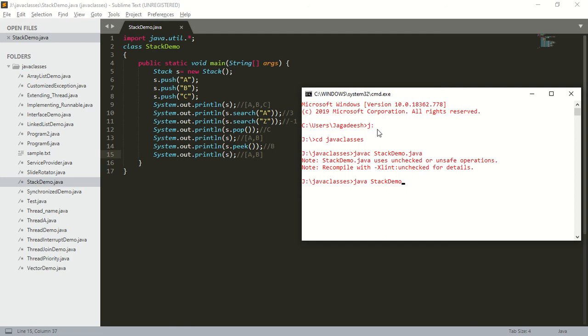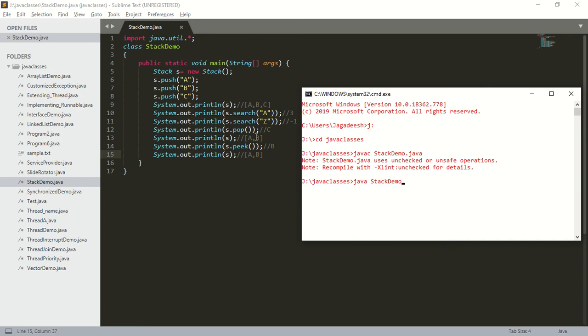So now what is the output? The output we are going to get is first the content of the stack, that is A, B, C. Next I am going to search for A. Yes, A is present. So what is the offset of A? That is 3. Next I am going to search for Z. Z is not present inside the stack. It is going to return -1. Next I am deleting the top of the stack. So C will be deleted and it is going to print C.